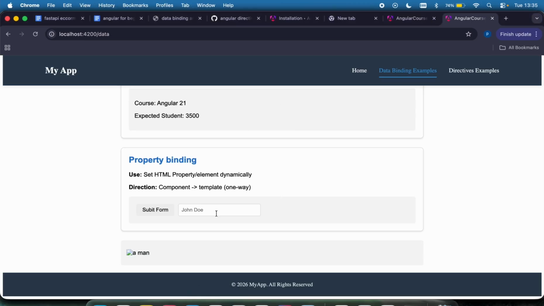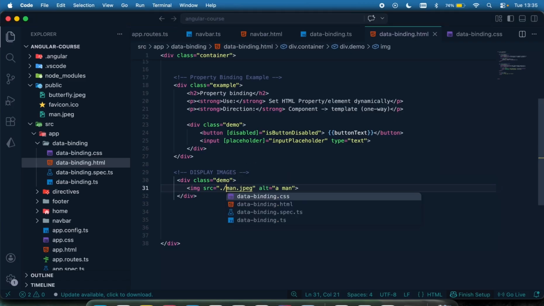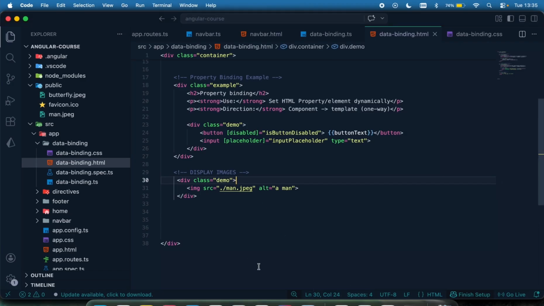So this is going to display the map, or you can do dot slash. I think when I did my double slash, probably it was not going to the right place. But by doing this, it's going to just scan your public folder and display.